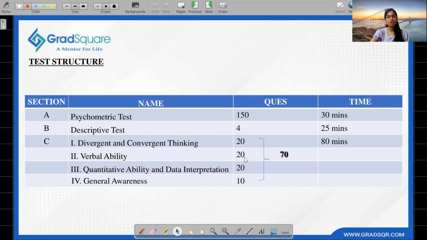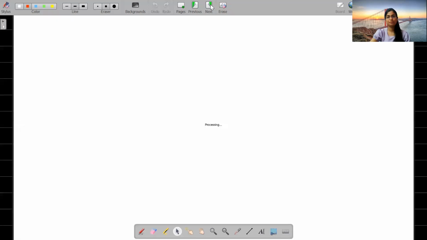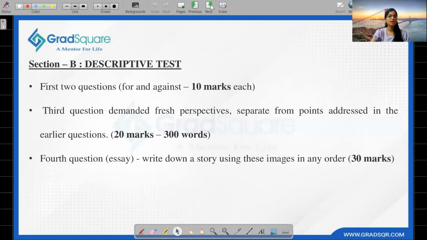Moving on to the next slide. Here we are, section B, the descriptive test. This section demands analytical, descriptive, and creative writing skills. So we have to upskill our analytical, descriptive, and creative skills.